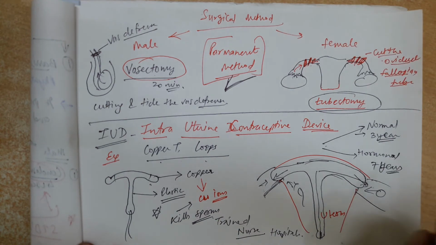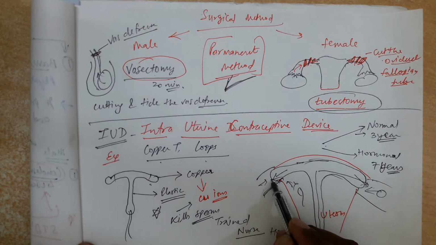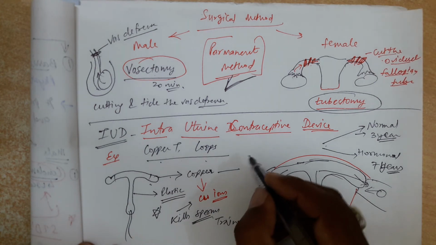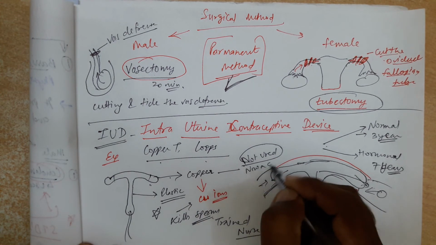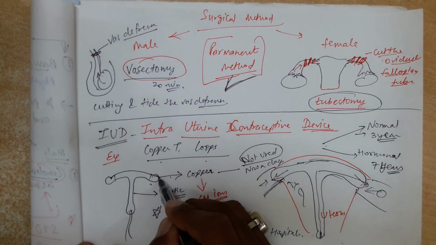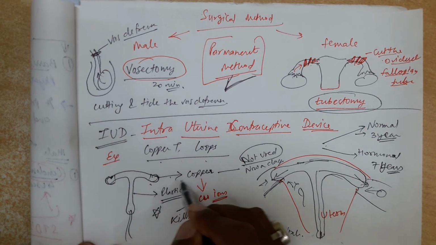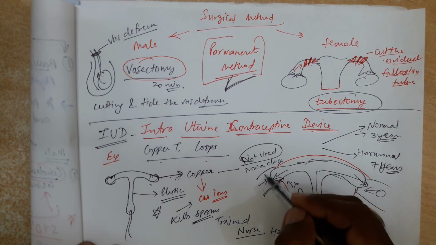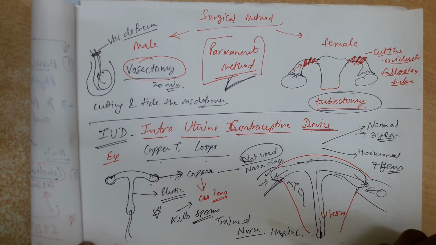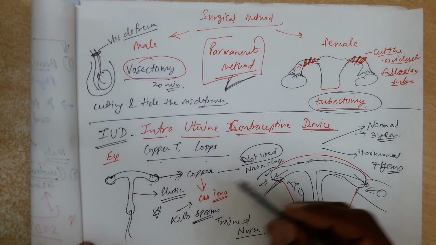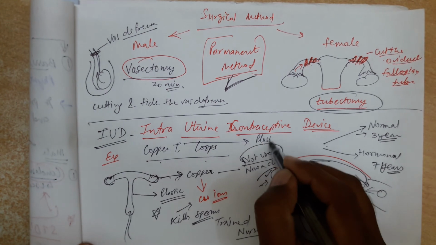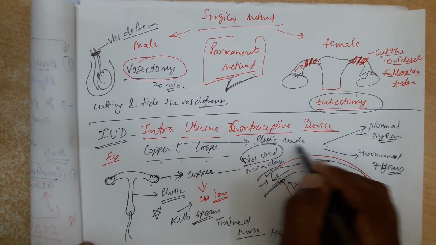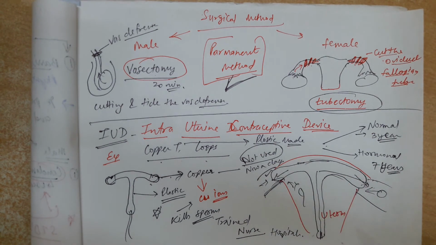But nowadays the normal plastic-made copper T is not used, because in some cases the copper corner of this copper T can create wounds in the fallopian duct, oviduct, and sometimes it can develop into cancer also. So nowadays a single plastic-made copper T is used, that is a special kind of plastic, and it does not contain copper. Okay, so we have discussed all the family planning methods.